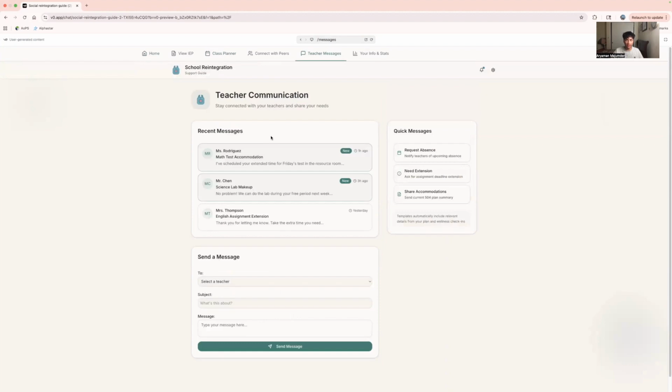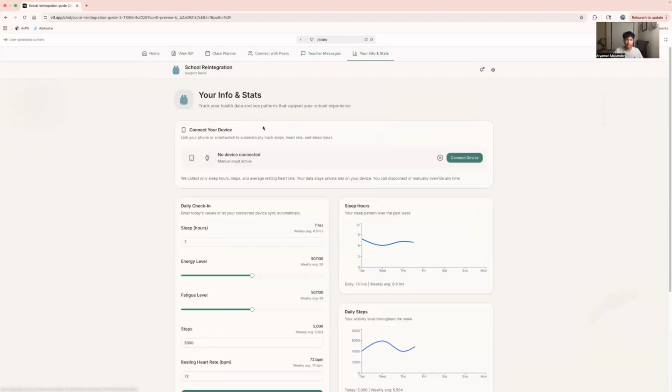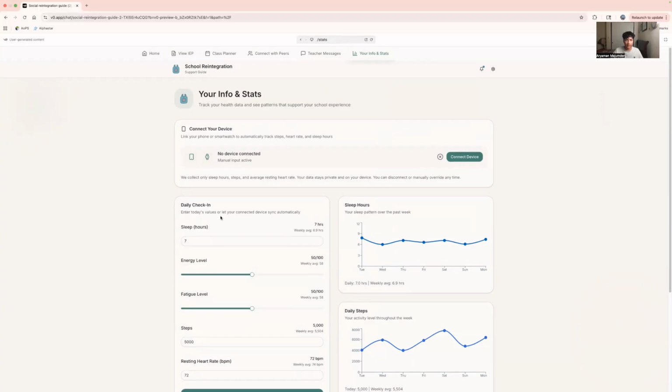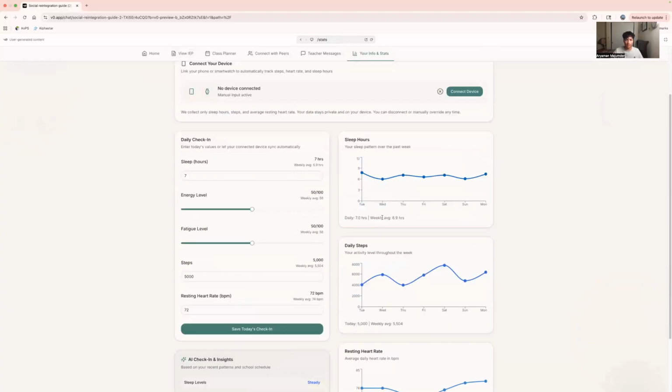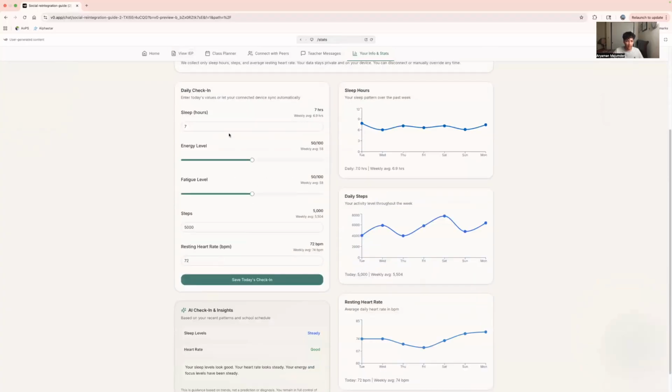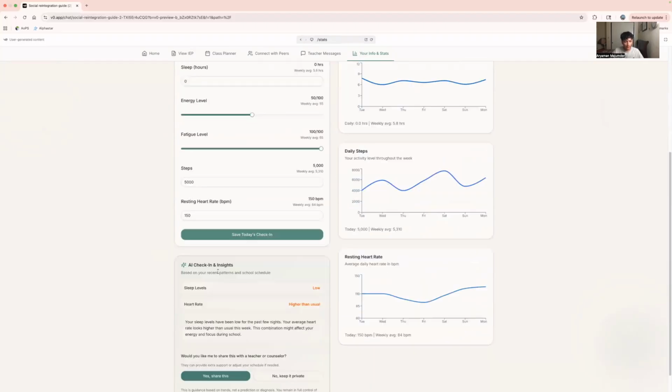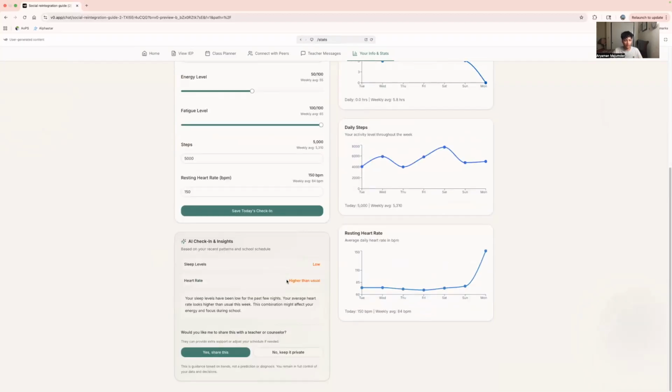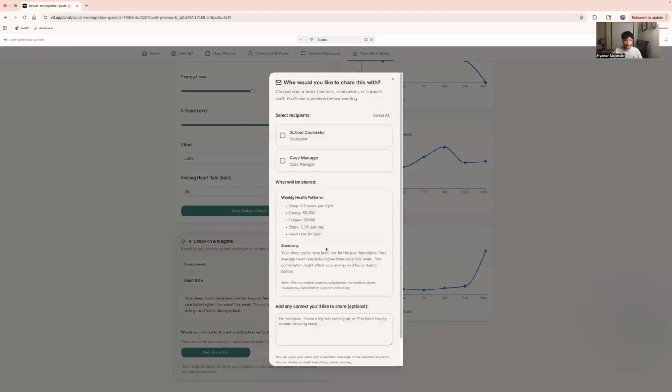Teacher messages basically let students send messages with pre-filled subjects and a class context so they don't have to explain everything themselves. The info and stats page is the main input page with the two-column dashboard where the left side takes a variety of inputs and the right side shows weekly trends. At the bottom lies AI insights. For example, let's say I had 0 sleep hours and I had a fatigue level of max and 150. Here, it'd say low, higher than usual, and then I could just share this with the teacher.